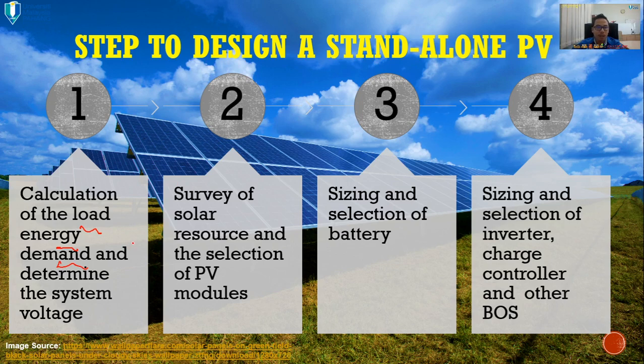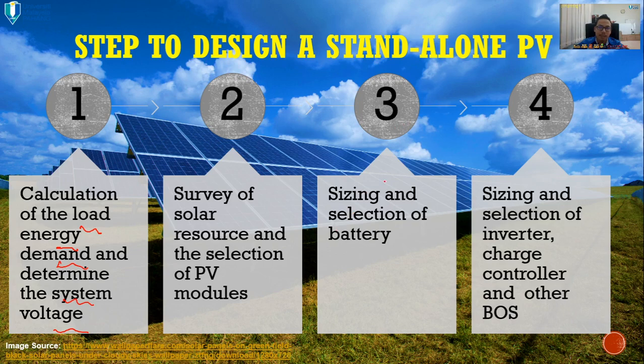After you get that, you have to determine the system voltage. I will explain it in detail later. Next is the survey of solar resource and the selection of PV modules. Even though the weather record is not there, you still need to study at least the nearest data, even if it is 40, 50, 60 kilometers away, as a reference. Then you choose the PV module.